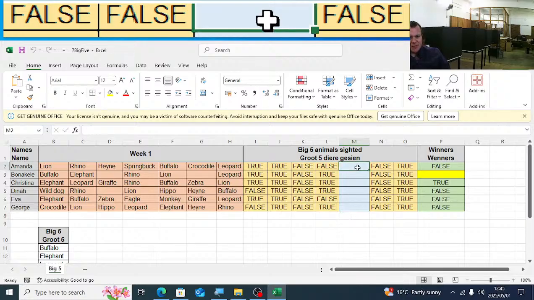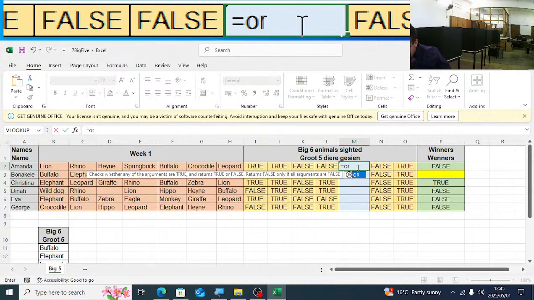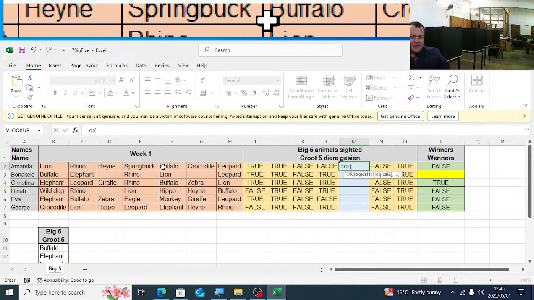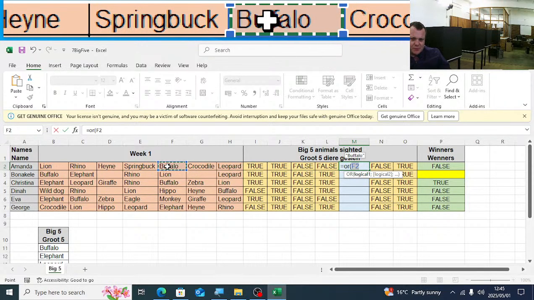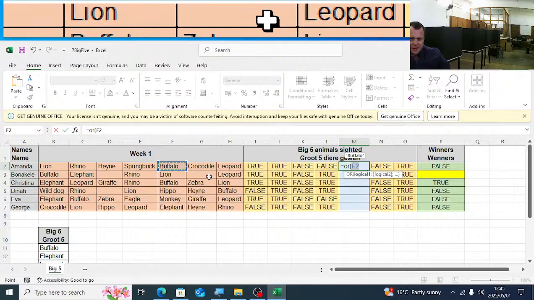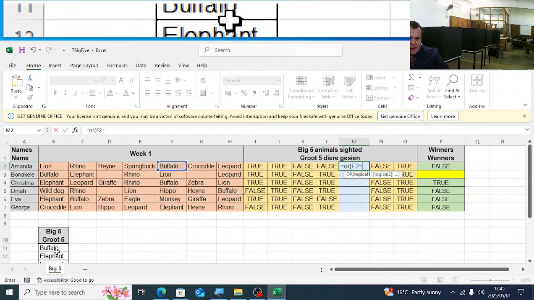So here what we must do is equal sign, we must check if this is equal to, that is, the buffalo is equal to the big 5.